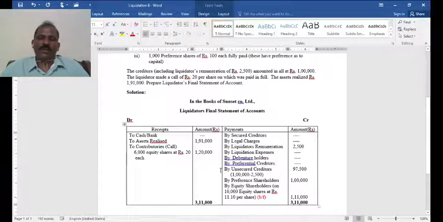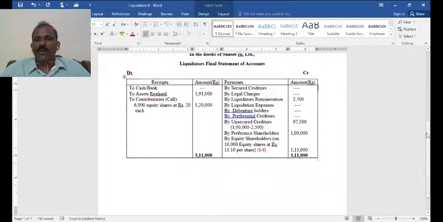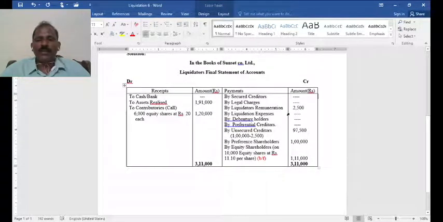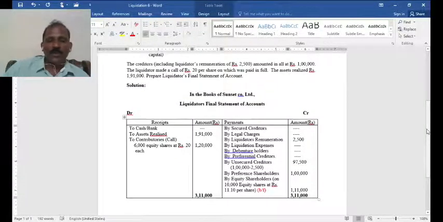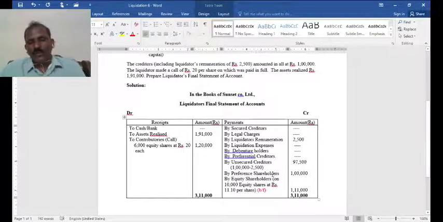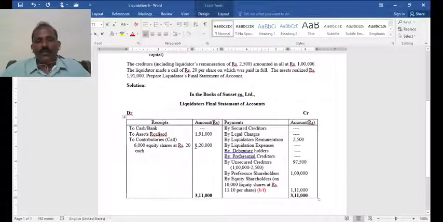As I told, actually the liquidator will ask the partly paid equity shareholders to pay to the extent required. But in this problem, it is said that 20 rupees per share was made as a call.